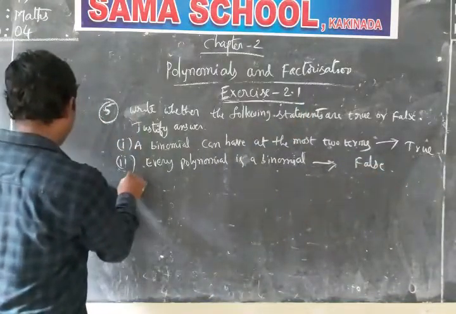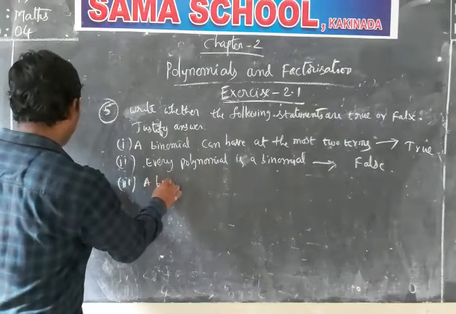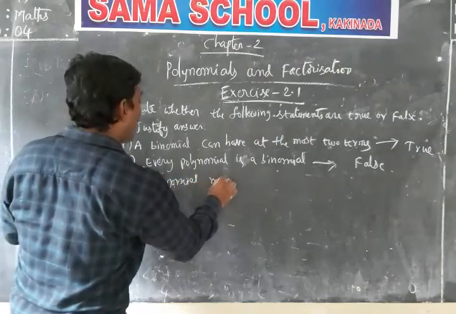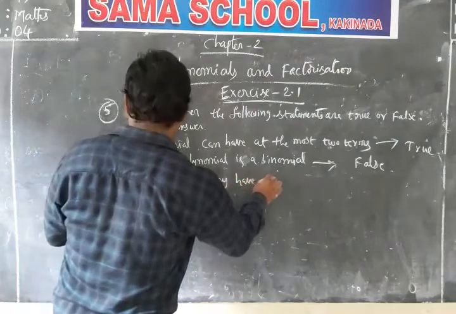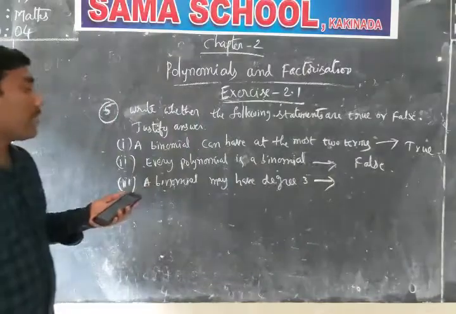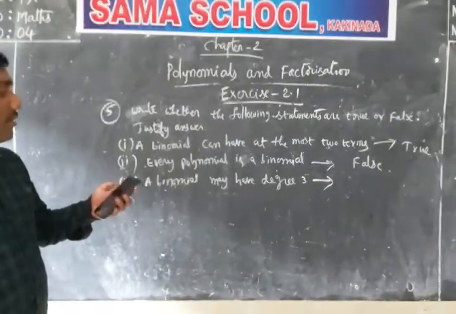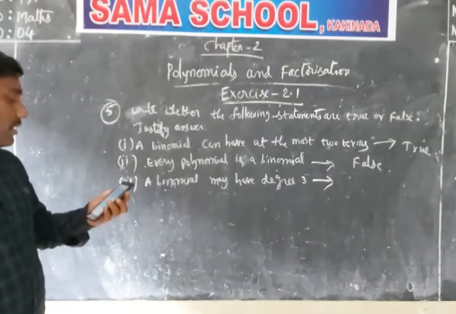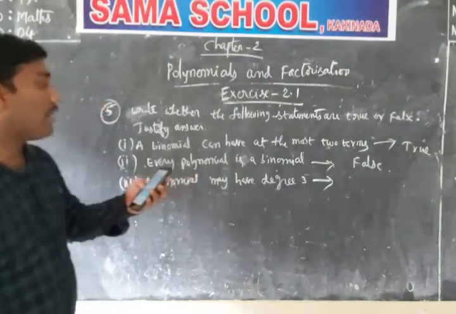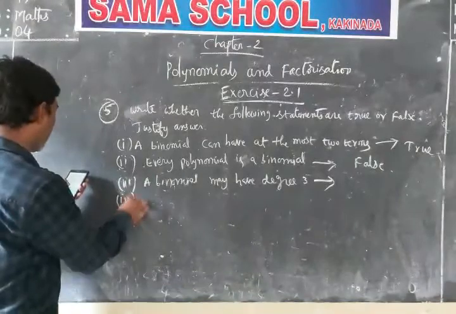Next, the third one. A binomial may have degree 3. A binomial may have degree 3. Is it true or false? A binomial may have degree 3. Okay, let me finish. Last.